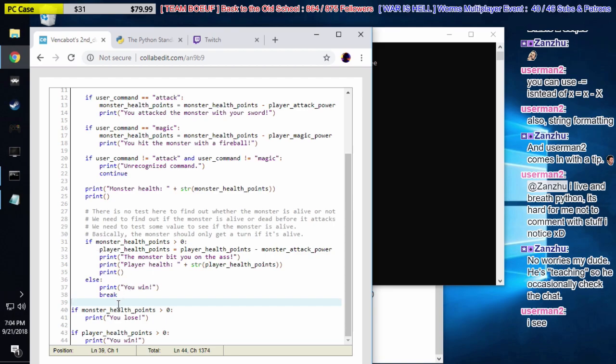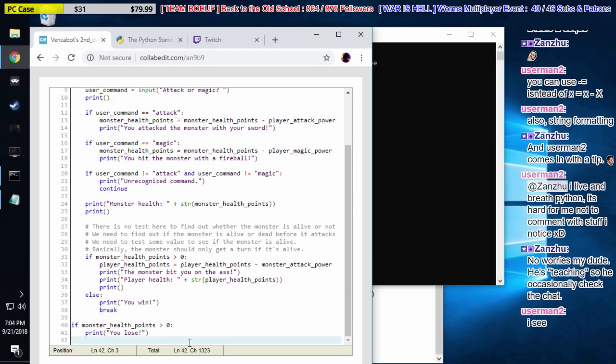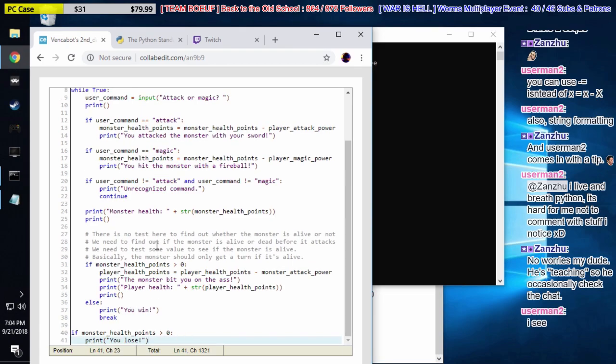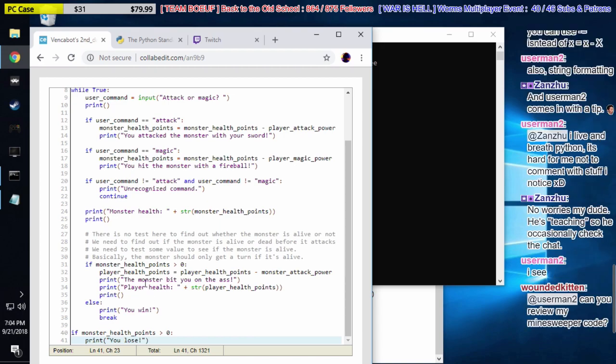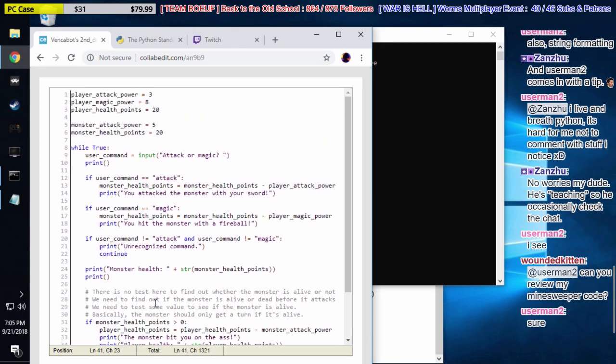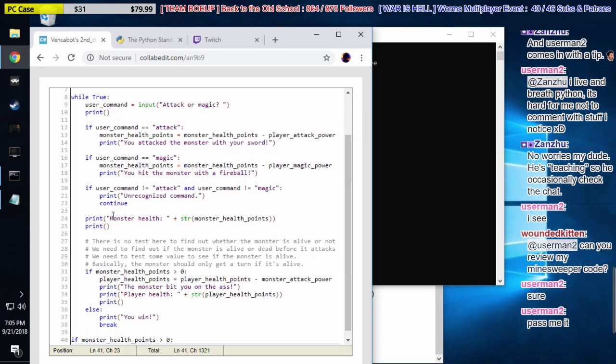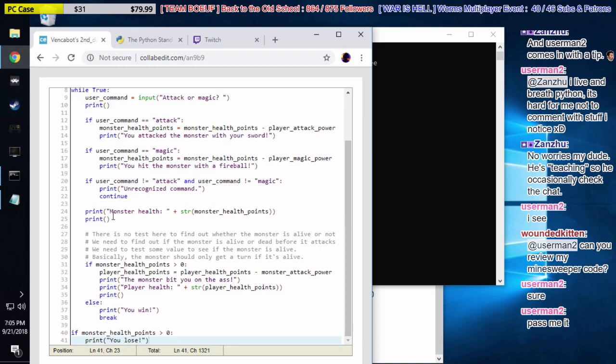So we can get rid of this code here at lines 43 and 44, because now we know the monster is dead. We know that we've won. But now let's also go back into our loop, and I want you to help me out with this one. I want to also break out with a you lose statement if the player is dead. So inside this while loop, we're going to test to see if the player is dead. And if they are, we're going to print you lose and break out of it.